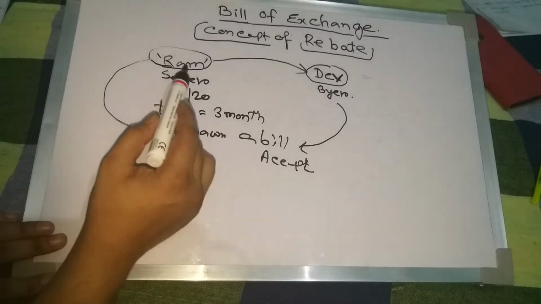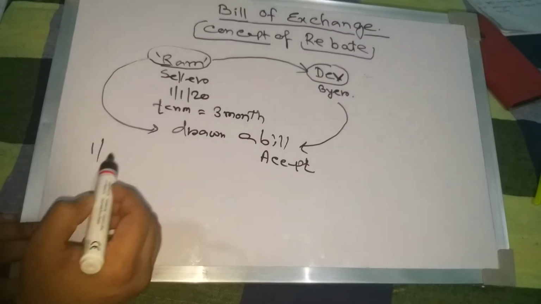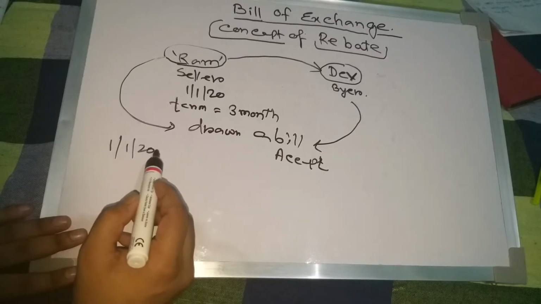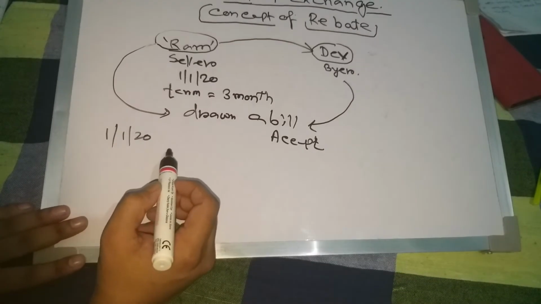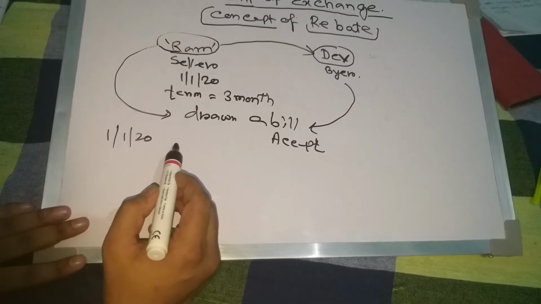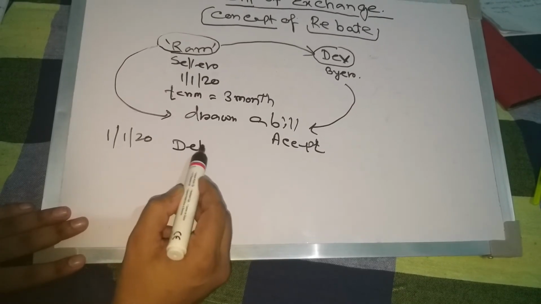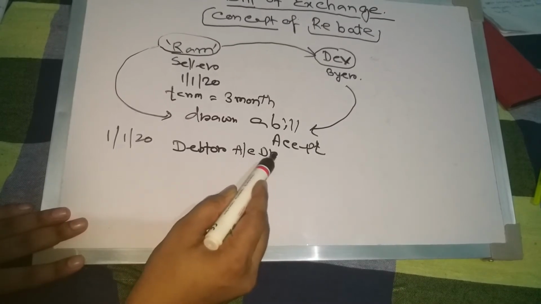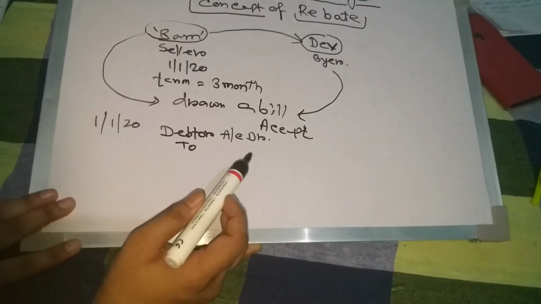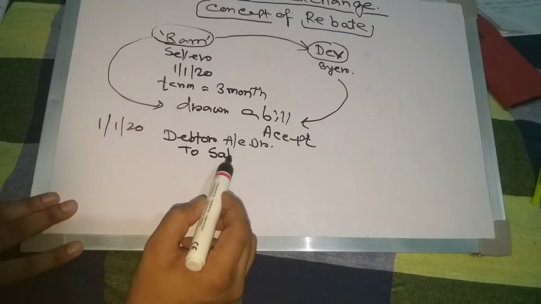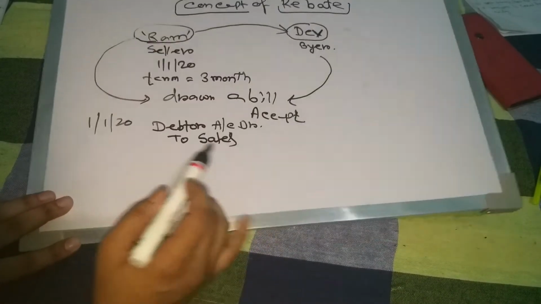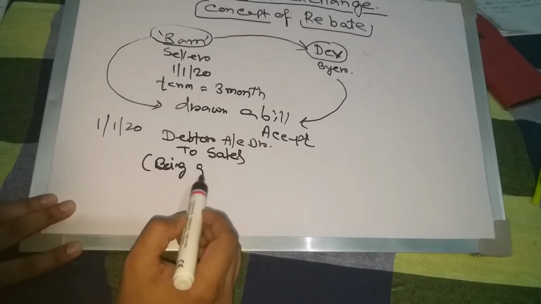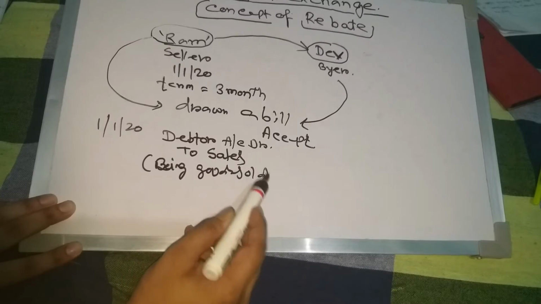At first Ram sells goods on 1/1/2020. In the books of Ram, the entry will be debtors account debit to sales, being goods sold.